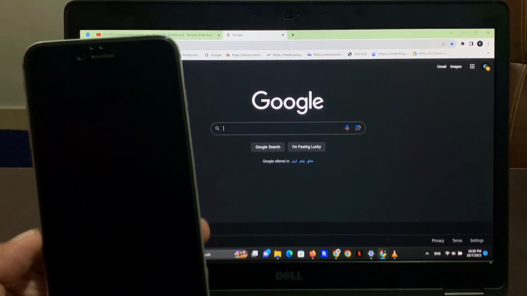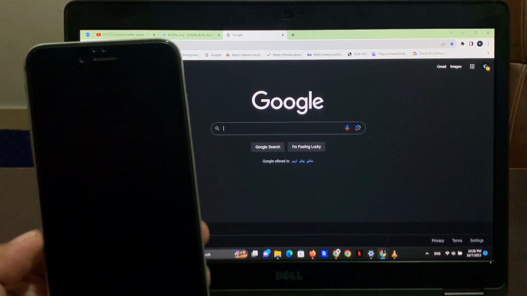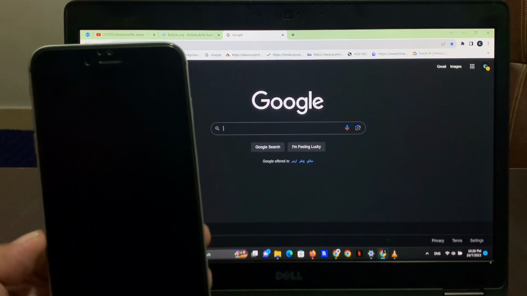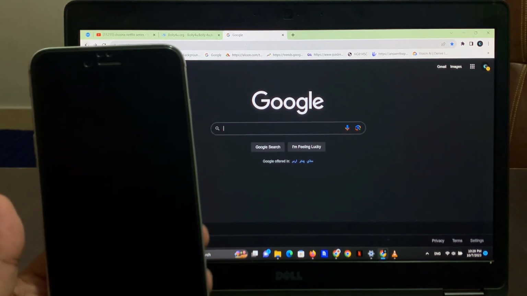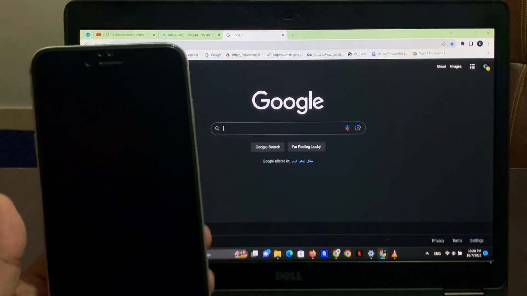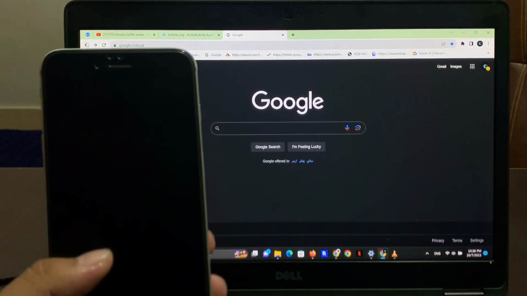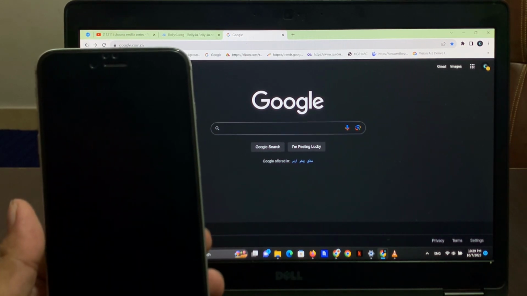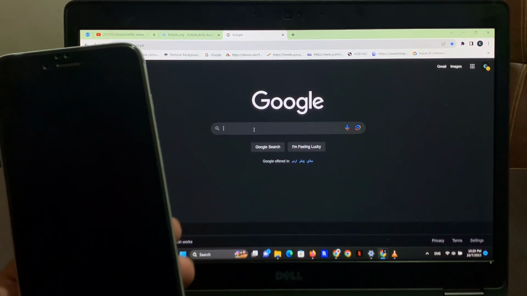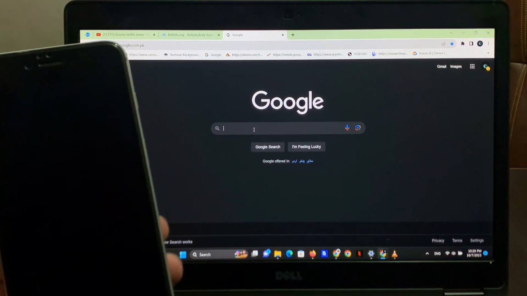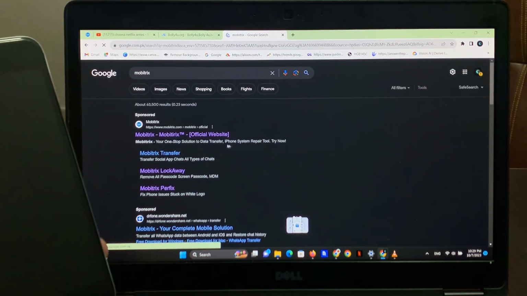In this video, I am going to show you how to fix iPhone stuck in Apple logo, iPhone won't turn on, iPhone stuck in recovery mode, and iPhone keeps restarting. So guys, keep watching the video until the end and follow all steps. In this video, I am going to show you how to fix it. Simply, if you are facing these issues, on Mac or Windows, go to any browser and search Mobitrix.